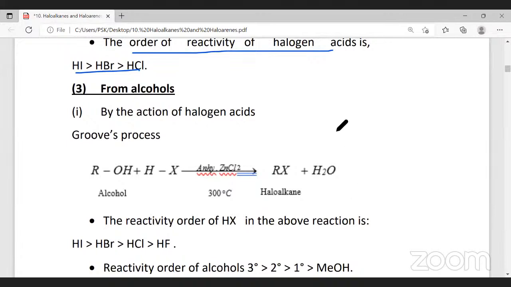From alcohols. Now, we will take an example. The alcohol we are representing is ethanol, ethyl alcohol.